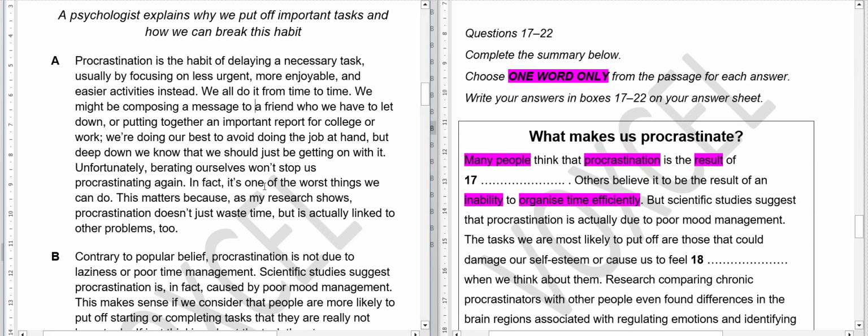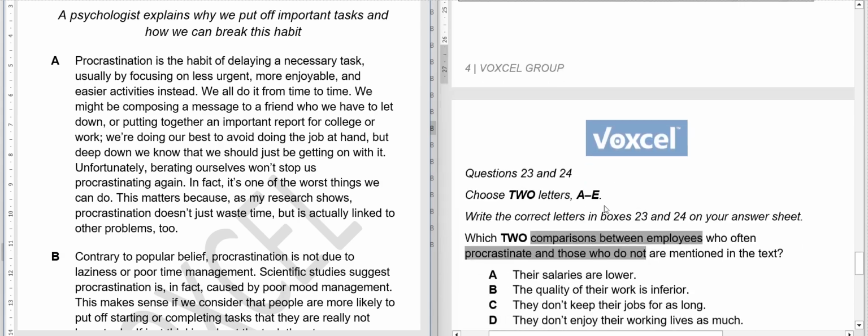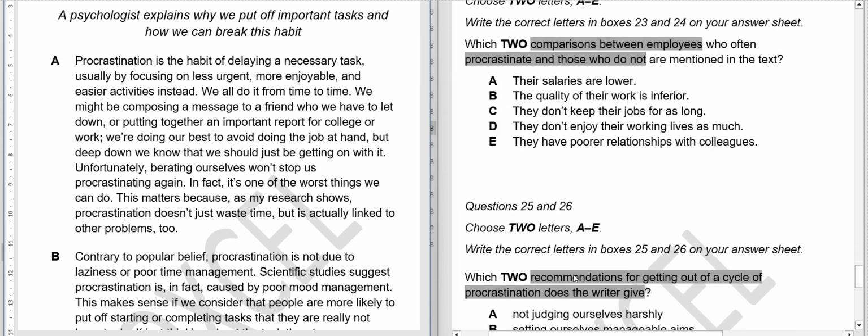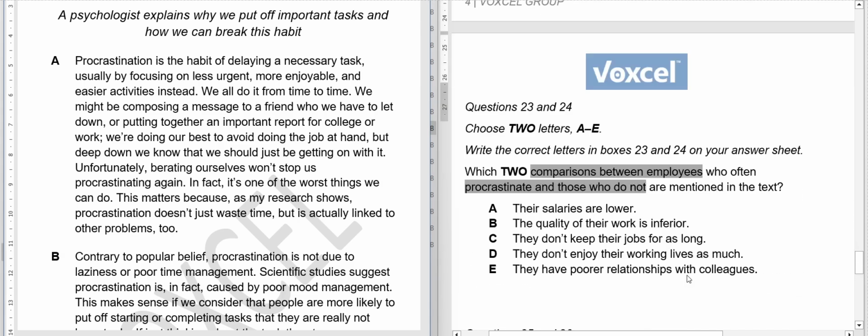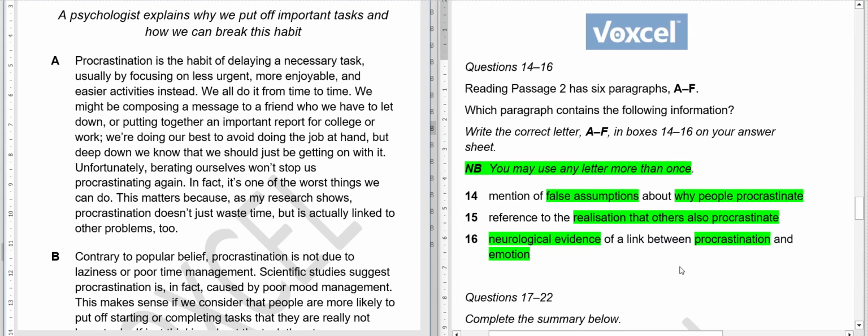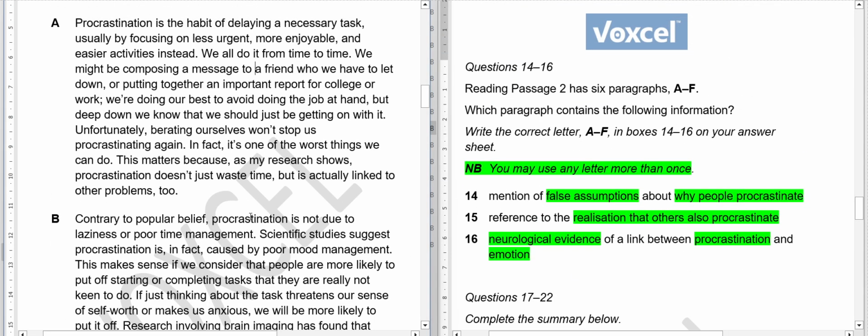Okay, there is nothing about many people think this is just the opinion of the writer, so this is not our answer. There is nothing about employees or getting out of this particular cycle. So in A, we do not have any answers.